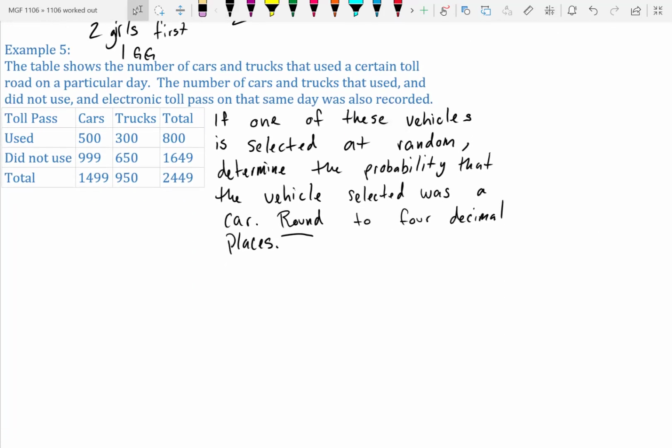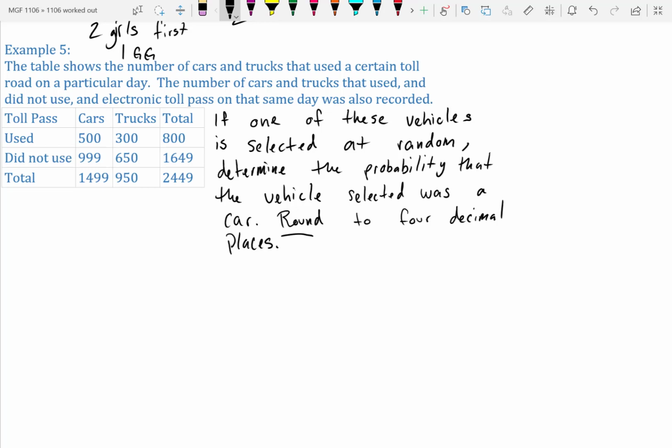The table shows the number of cars and trucks that use a certain toll road on a particular day. The number of cars and trucks that used and did not use an electronic toll pass on the same day was also recorded. Here's the question. I forgot to type it in. If one of these vehicles is selected at random, determine the probability that the vehicle selected was a car. Round to 4 decimal places.